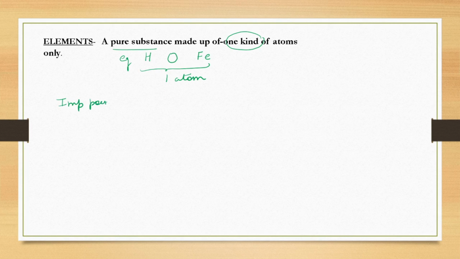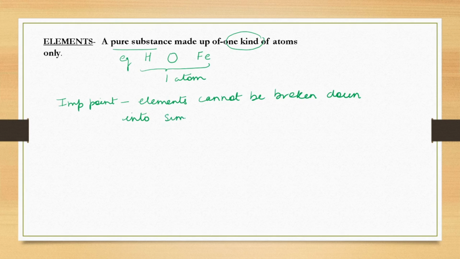Because it is made up of one kind of atom, the important point which you are going to remember is that elements cannot be broken down into simpler substances. Very important. Elements cannot be broken down into simpler substances. Reason being, why can we not break them? Because it is made up of just one type of atom only. So they cannot be broken down into simpler substances.